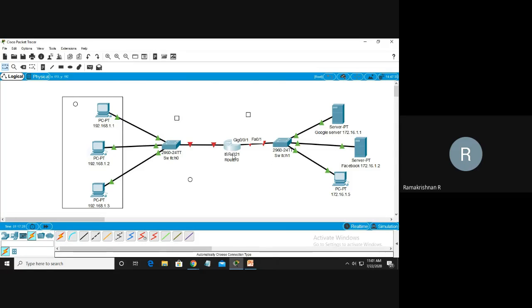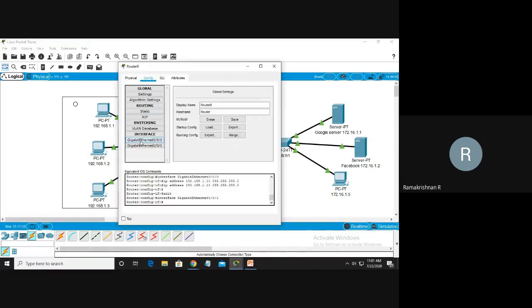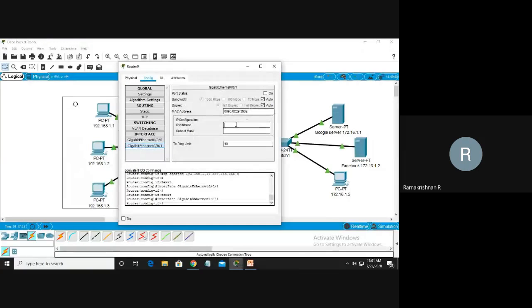This is for the 172 group. So again I go to 0/1, and here I am going to type 172.16.1.10. Then I finish.